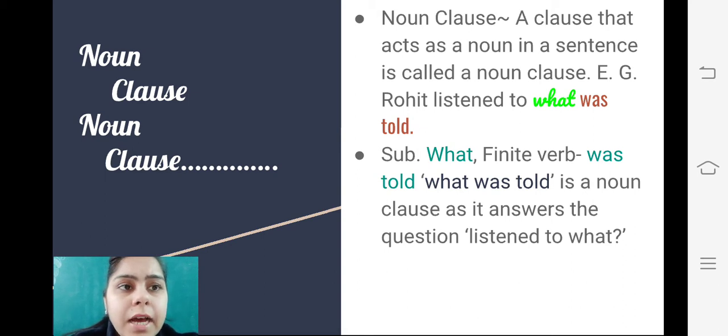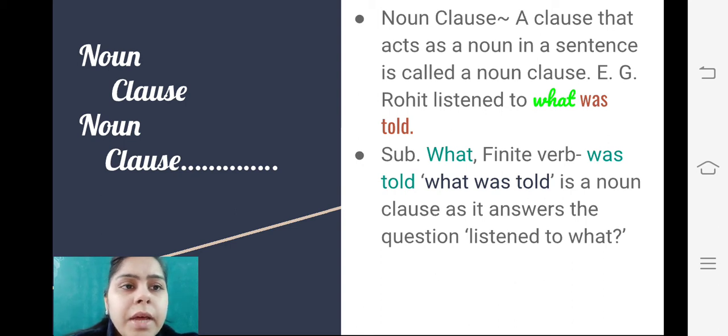The answer comes, what was told. So here in this clause, the subject is what, the finite verb is was told, and what was told is a noun clause as it answers the question listened to what.